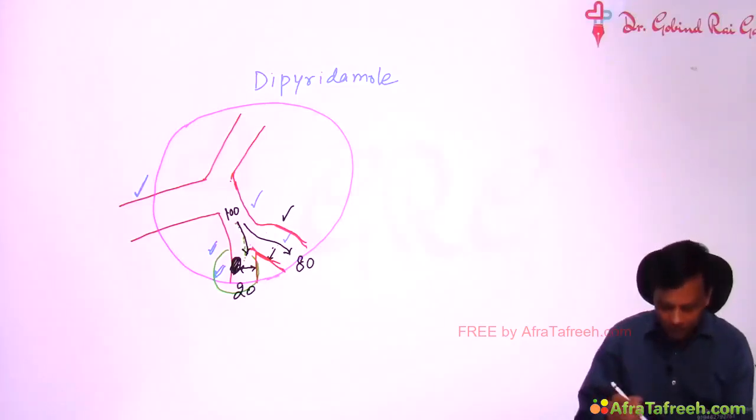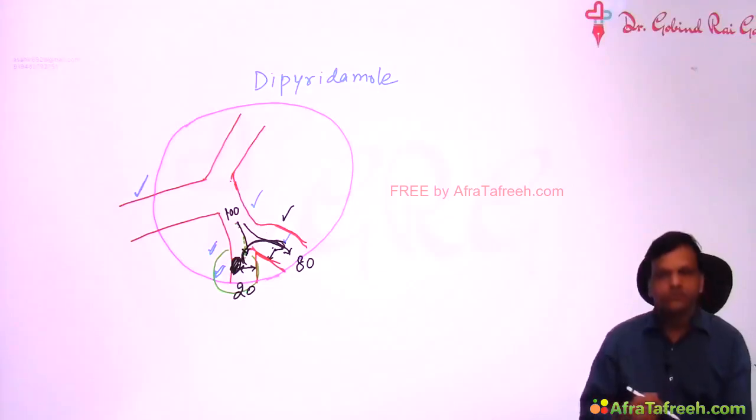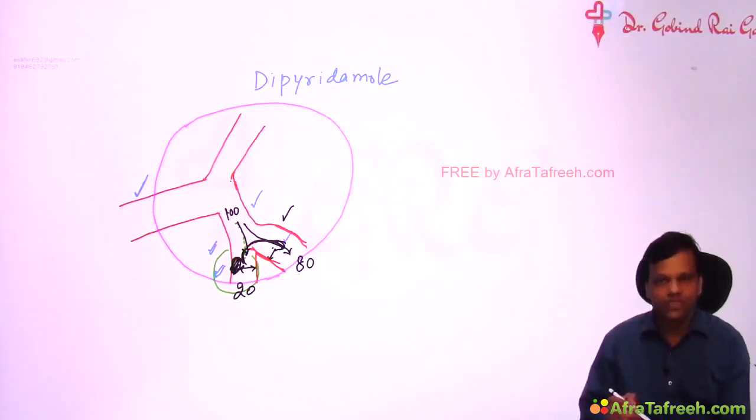That means some of the blood from the ischemic area is stolen and given to the normal area. That's why this is called coronary steal. Coronary steal means blood is stolen from the ischemic area and given to the normal area. So that leads to an increase in attacks of angina because the ischemic area becomes more ischemic.